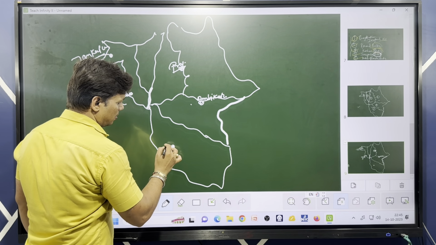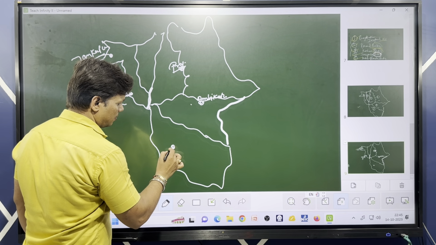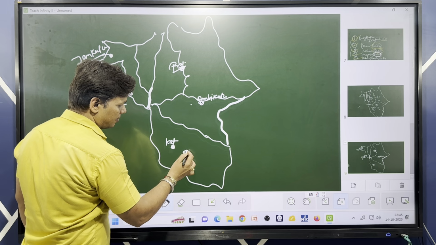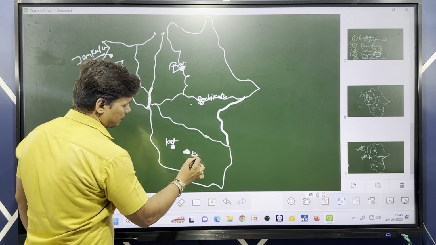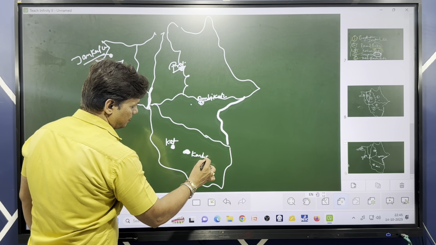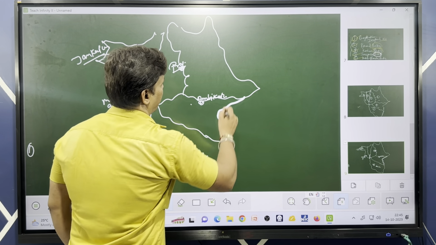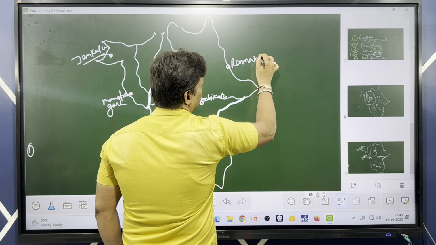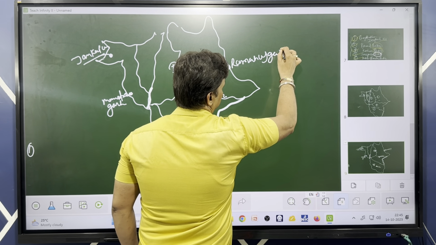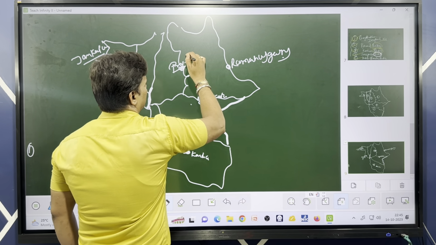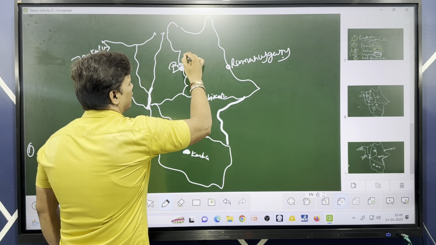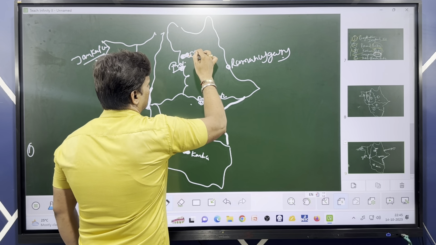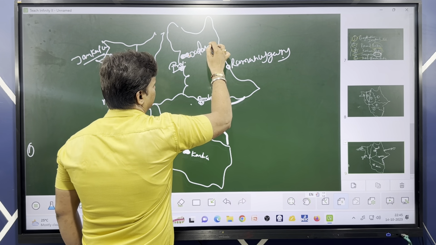Now Katghora, this is Katghora, and this is Korba. This is Korba. Ramanujganj, and this is your Wadrapnagar.